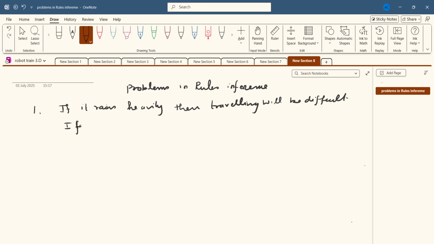If students arrive on time, then traveling was not difficult.